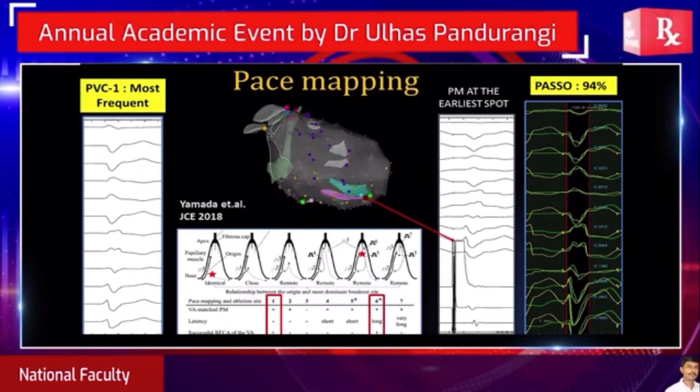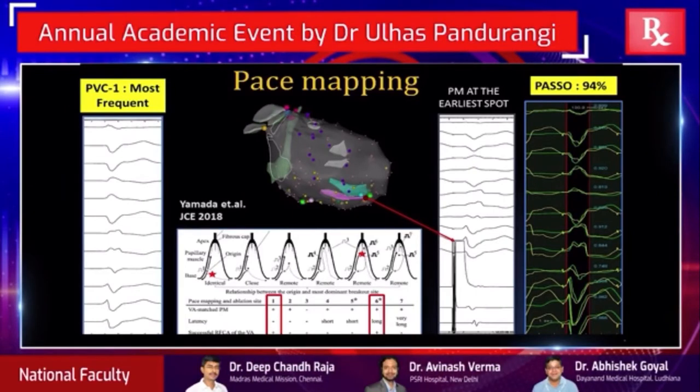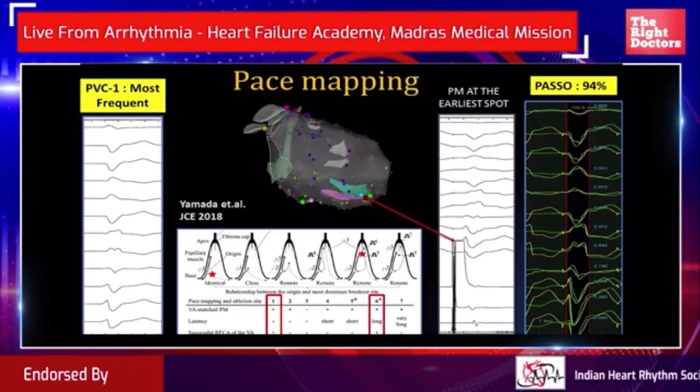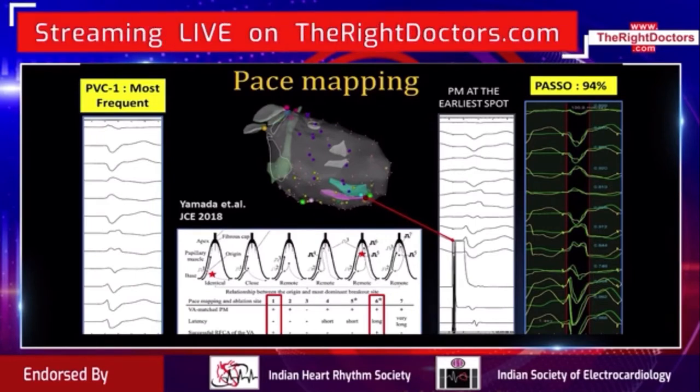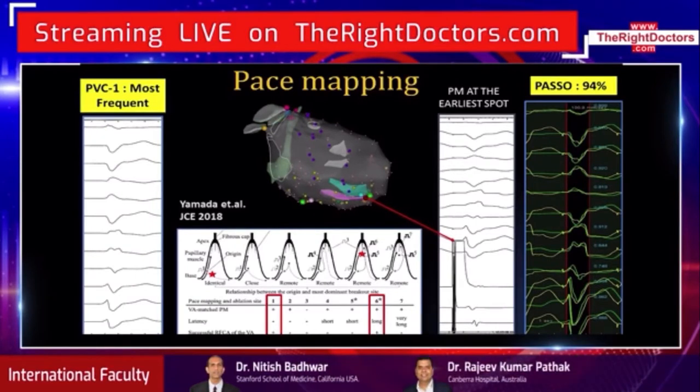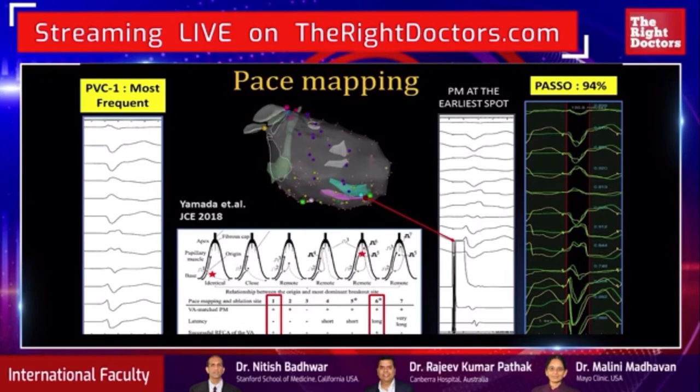You'll have a perfect pace match with a latency, and therefore with an ablation at the spot where there is a good pace match with latency, your ablation strategy might be more successful than at the spots where you just got the good pace map, and maybe you're not getting a good latency. Those are most important in cases where you have variable and changing morphology seen post-ablation.